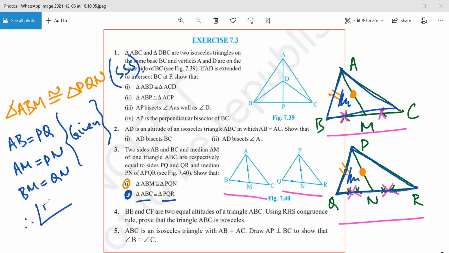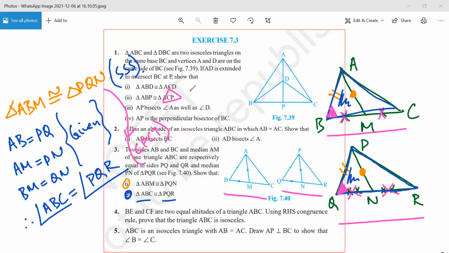What I'll suggest is that in the first part, once you have proved that these are congruent, just write a line that angle ABC is equal to angle PQR by CPCT. Because then you will be able to use this in the second part. Have you understood what I said? Yes, sir. Okay, you can start.